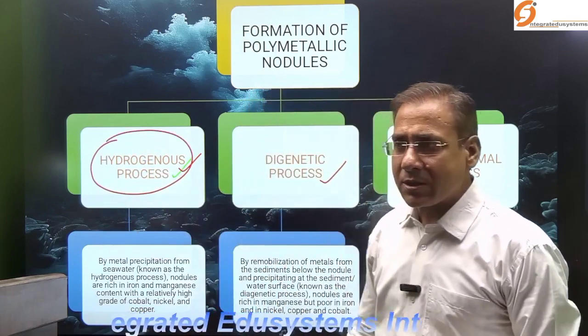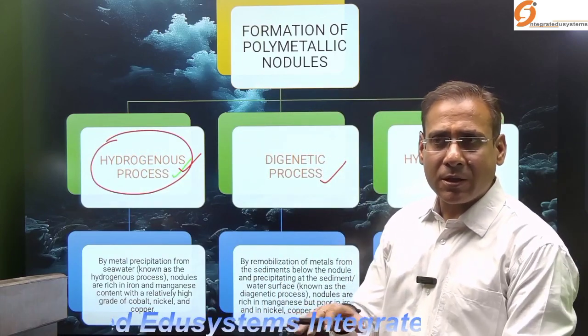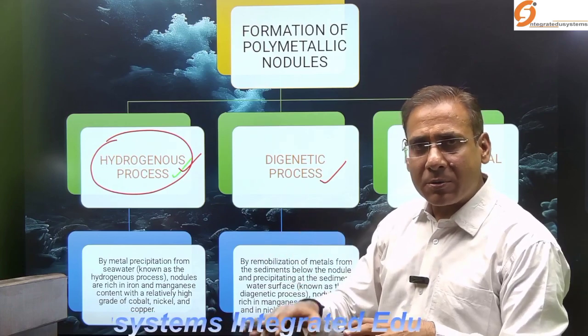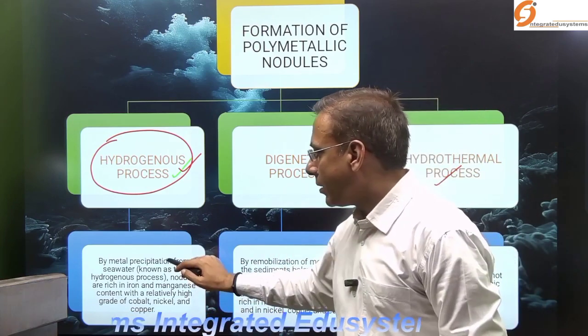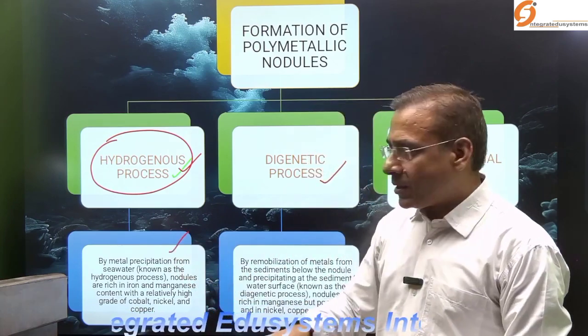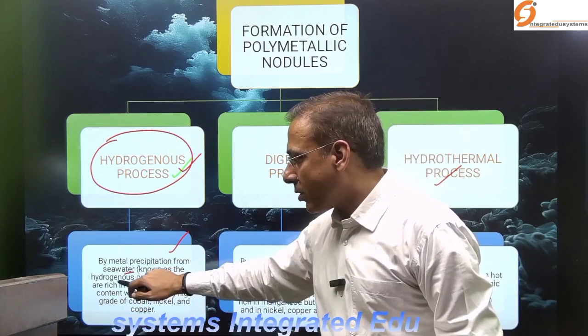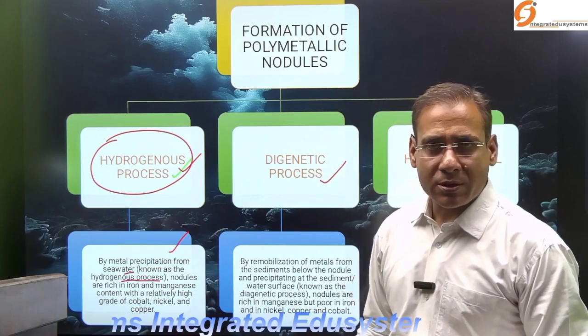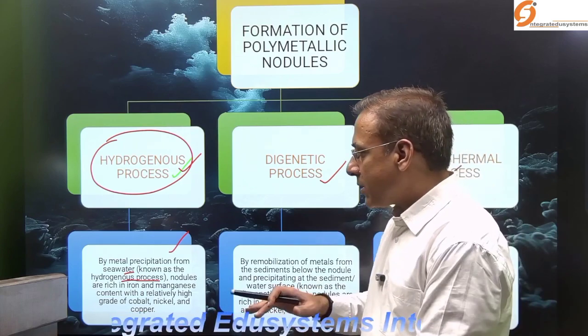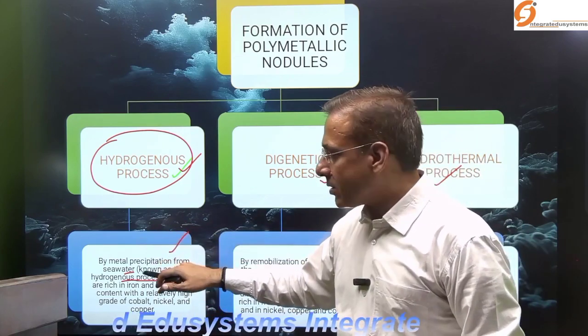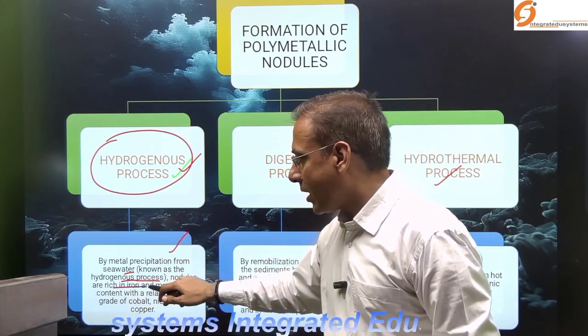In this process, the metals which are present in the oceanic water start precipitating. So the metals start precipitating from the sea water. This process is known as the hydrogenous process. And these precipitated metals are rich in iron and manganese.